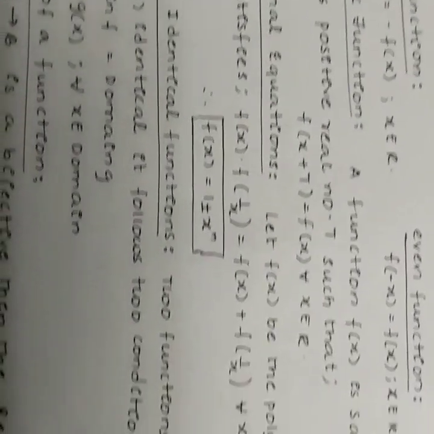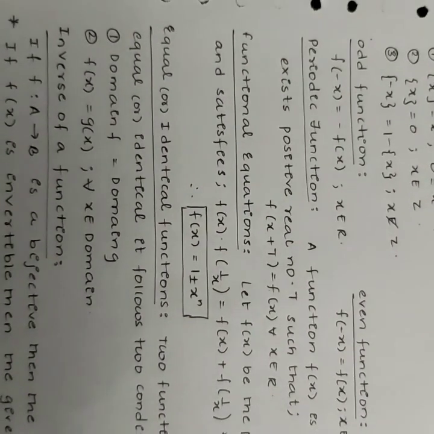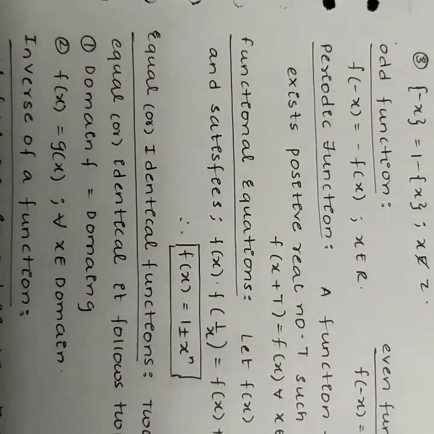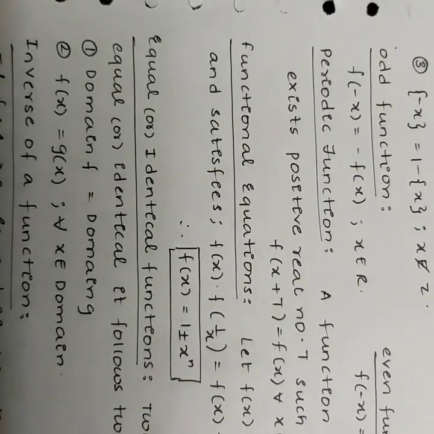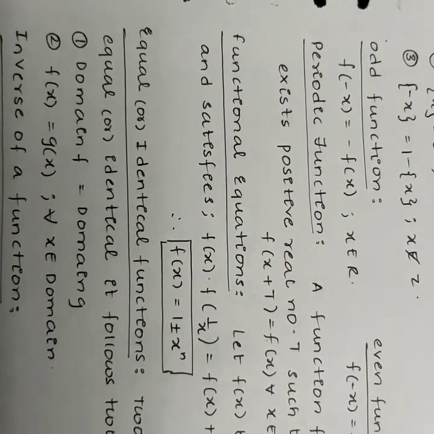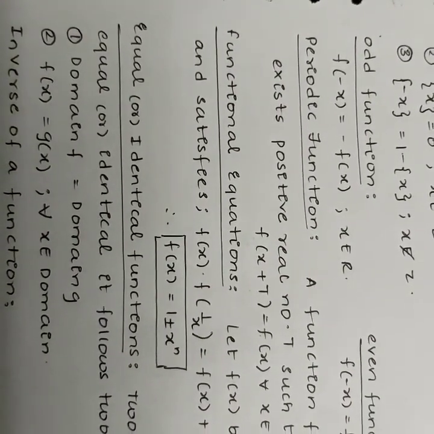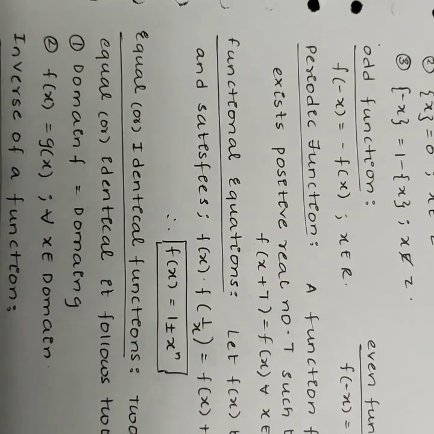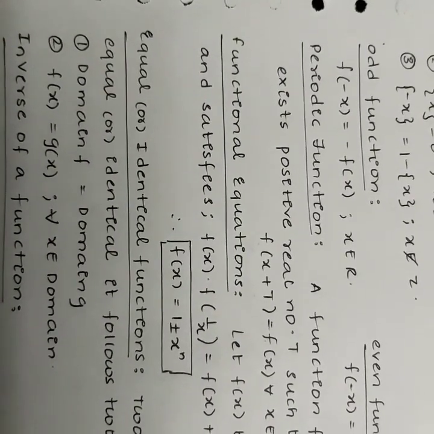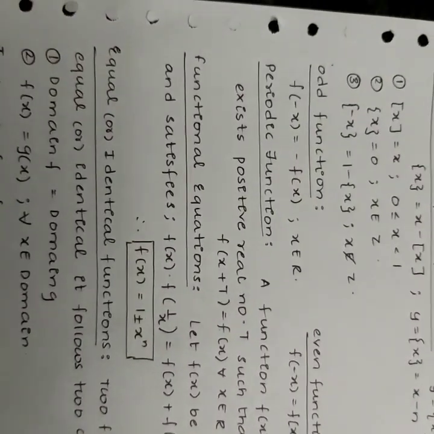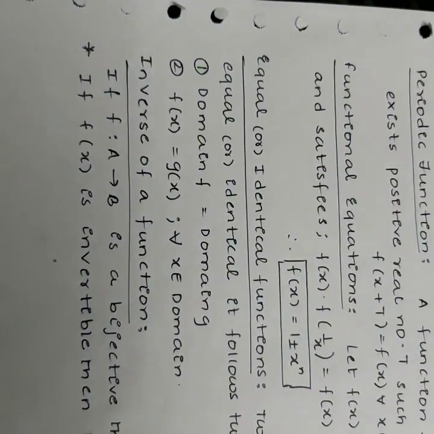Equal or identical functions. Two functions f and g are said to be equal or identical if they follow two conditions. That is, domain of f is equal to domain of g, and f of x is equal to g of x for all x belonging to its domain. For example, when f of x is x square and g of x is root x and both have a domain of minus infinity to plus infinity, those two functions are called equal or identical functions.